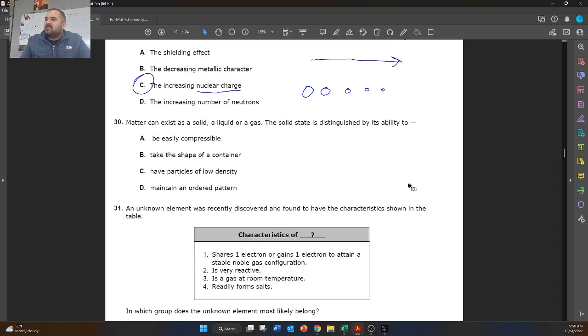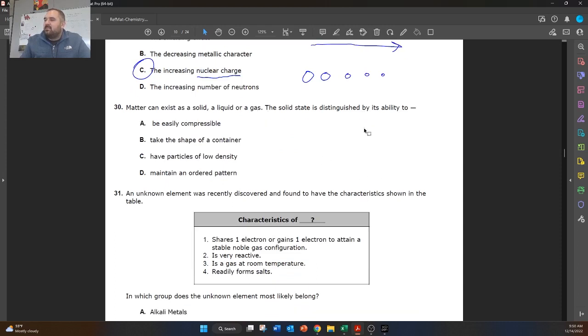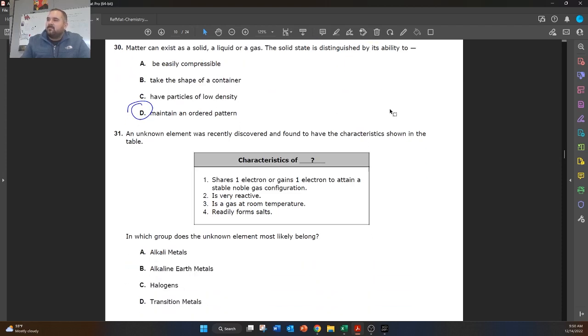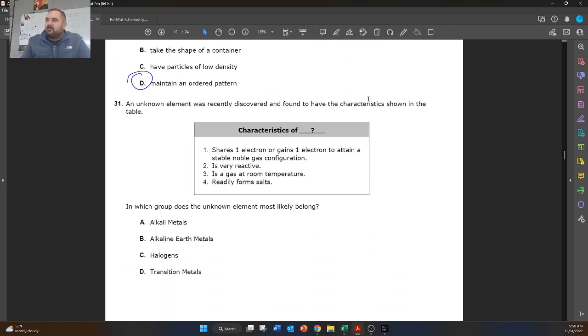Matter can exist as a solid, liquid, or gas. The solid state is distinguished by its ability to maintain an ordered pattern. That's just the definition of a solid.